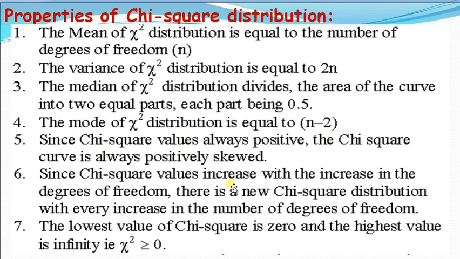Since chi-square values increase with the increase in the degrees of freedom, there is a new chi-square distribution with every increase in the number of degrees of freedom. The lowest value of chi-square is 0 and the highest value is infinity. That is, chi-square is always greater than or equal to 0, and chi-square lies between 0 and infinity.